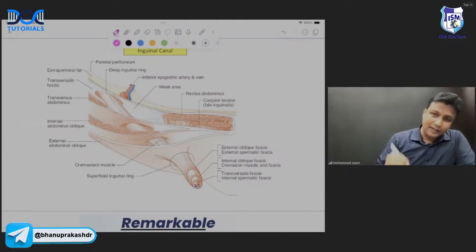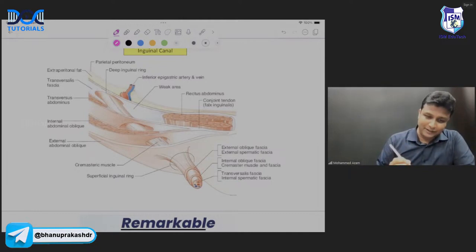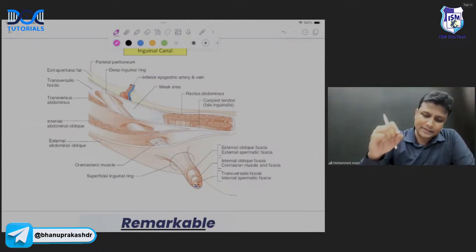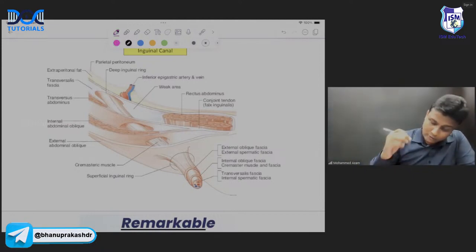In this inguinal canal, I just want you to remember the boundaries very carefully here, sir. Most of the students are forgetting how to remember the boundaries, sir. So I want to make that easy for you. Look at the screen now. Look at this diagram here right now.